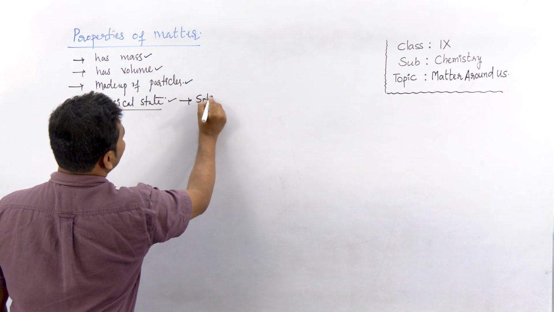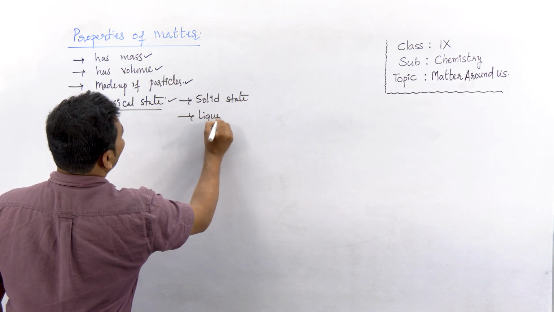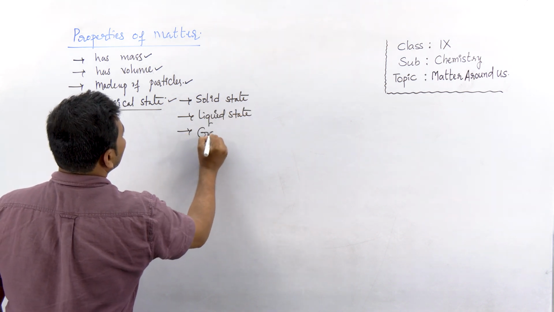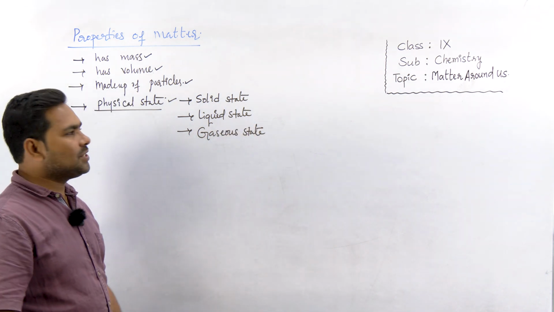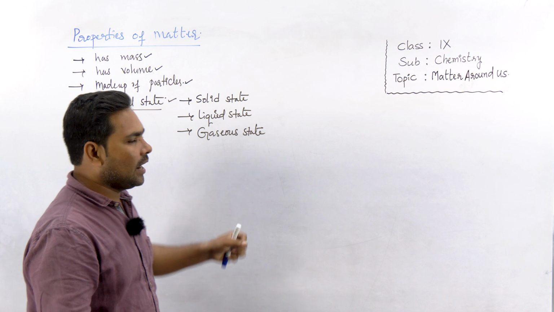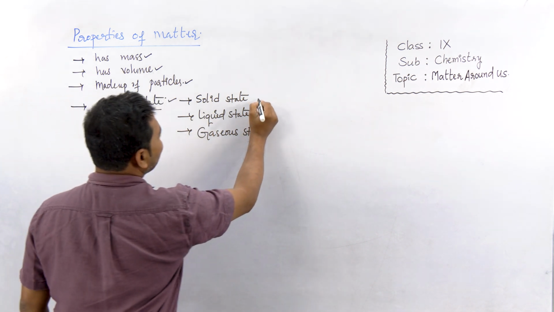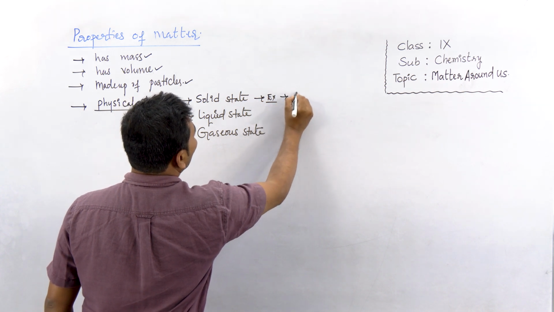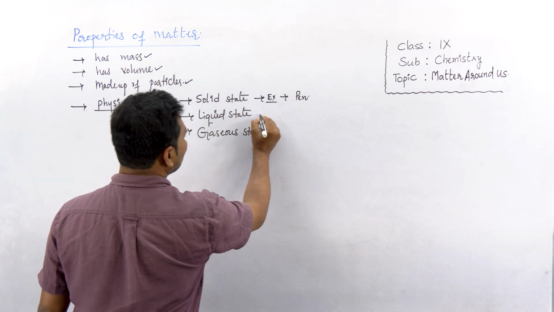They are the solid state, second the liquid state, and third the gaseous state. Solid state, liquid state, and gaseous state. So these are three different states. For example, we'll see examples in solid state. Let's say a pen. Pen is a solid. We'll understand why I consider it a solid.